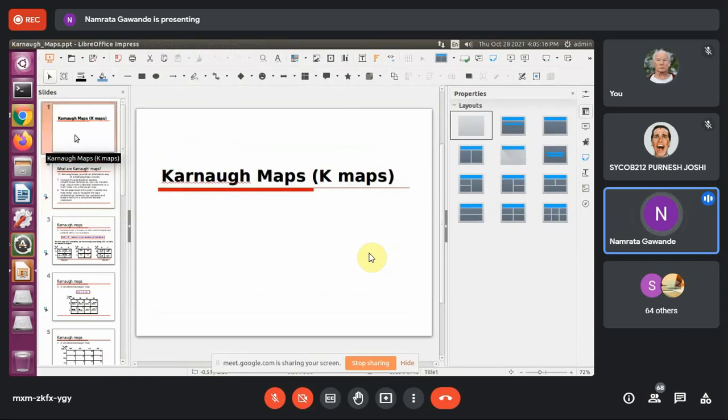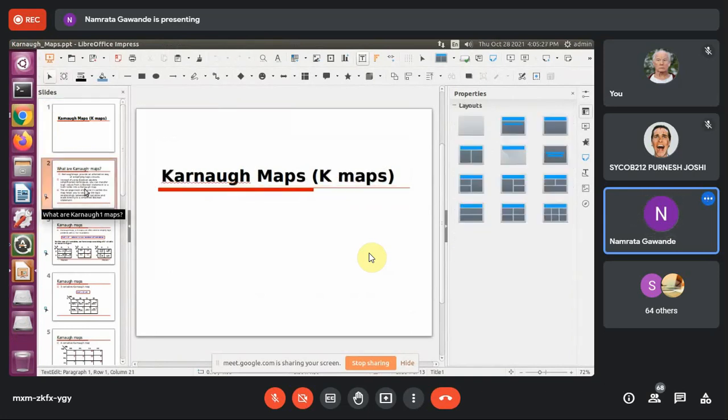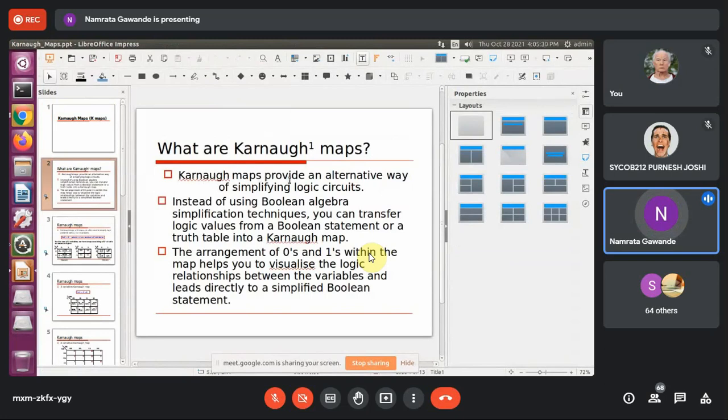Okay. So just first, what is K-map? This is the full form of this. Shortly, it is always considered as K-maps. So what is K-map? K-map provides an alternative way of simplifying logic circuits.